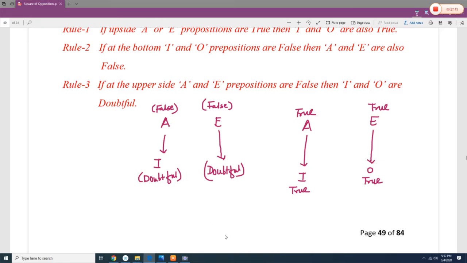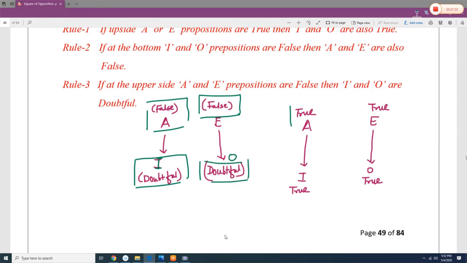So let's say A is false. If A is false, then I is doubtful. If E is false, then O is doubtful. If A is true, then I is true. If E is true, then O is true.